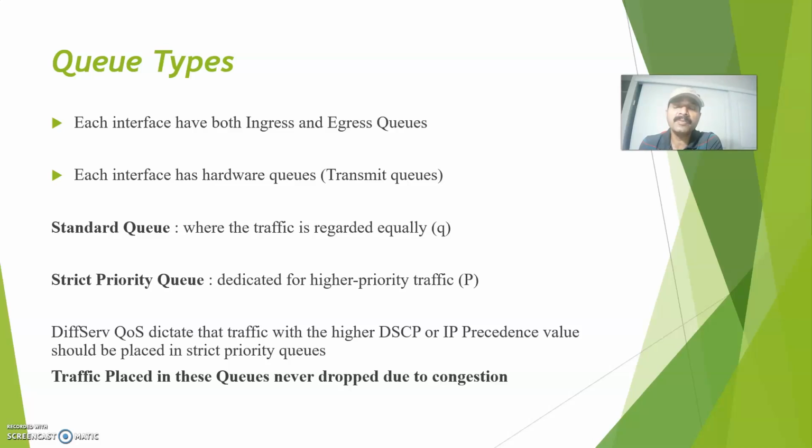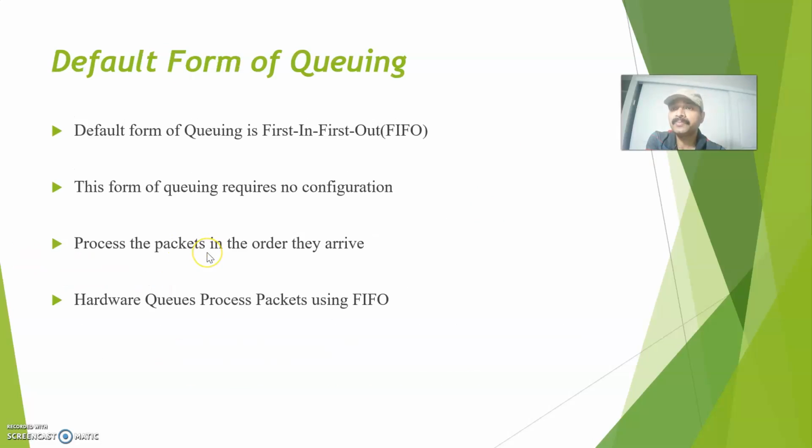What is the advantage of the strict priority queue? The traffic placed in the strict priority queue is never dropped due to congestion. Also, if we set a higher DSCP or IP precedence value, it will always be placed in the strict priority queue. That is the purpose of the strict priority queue. It will always be prioritized first, and the packet is not dropped due to congestion. That is the benefit of the strict priority queue over the standard queue.